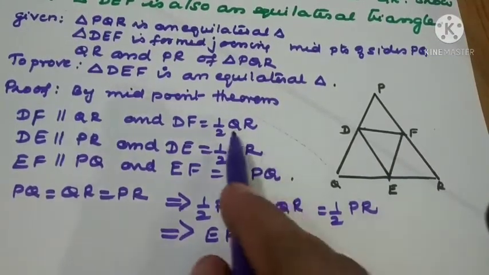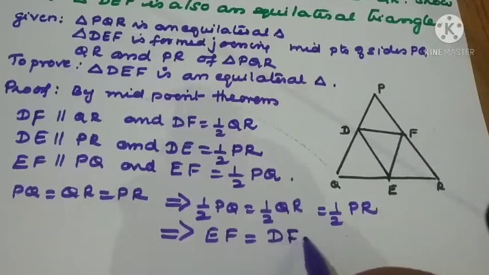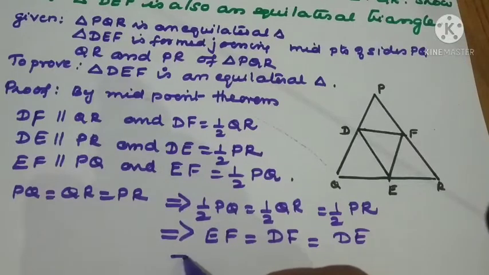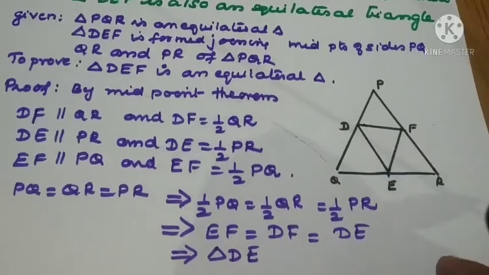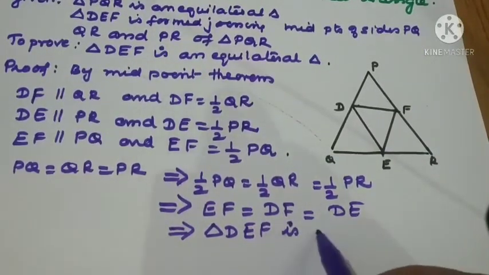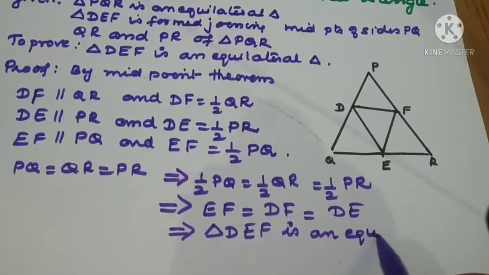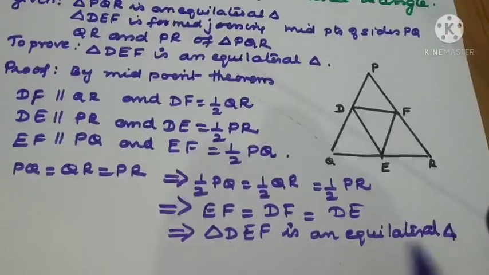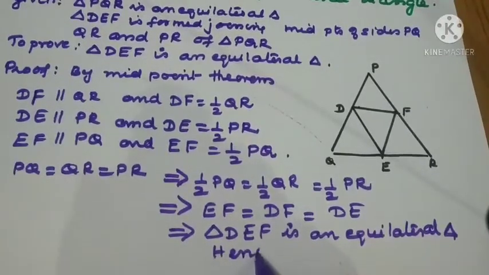Half of QR is DF and half of PR is DE. That means triangle DEF is an equilateral triangle. Hence proved.